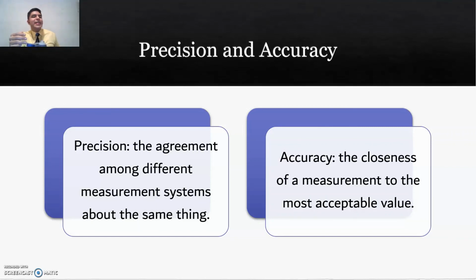And accuracy is the closeness of a measurement to the most acceptable value. So, probably we might think that rulers are precise, right? But there are some other tools that can actually measure millimeters, or actually distances that are smaller than millimeters. So the closer it is to the real value of the object, the better the accuracy we have.